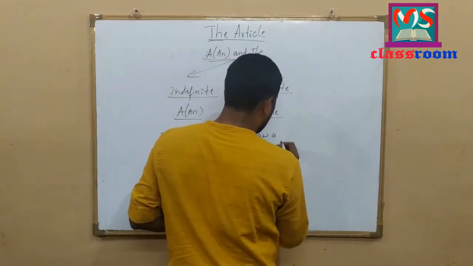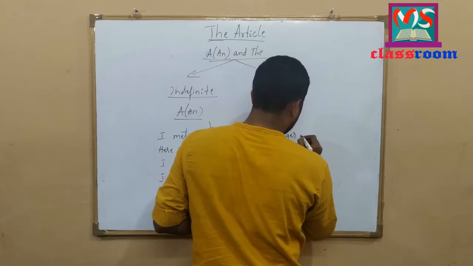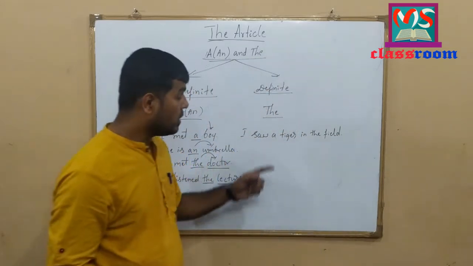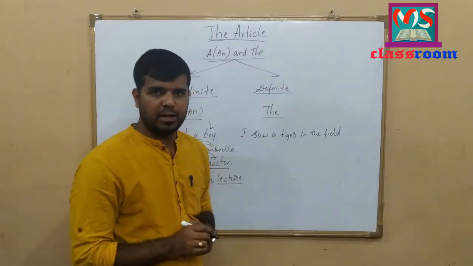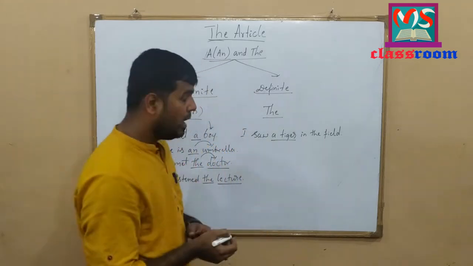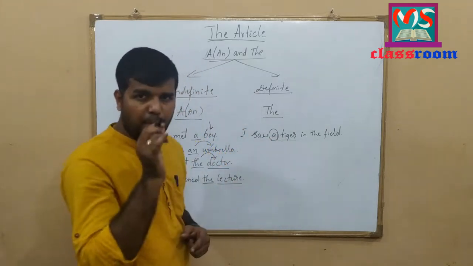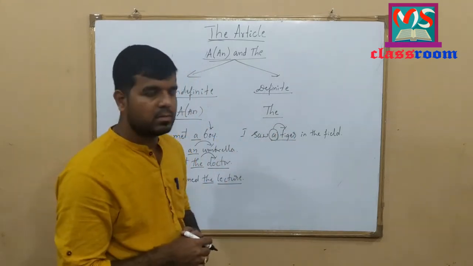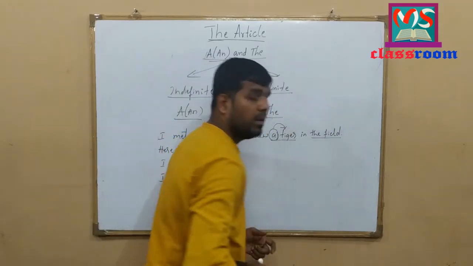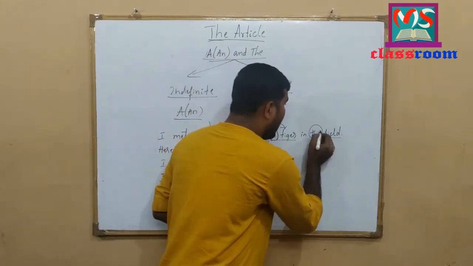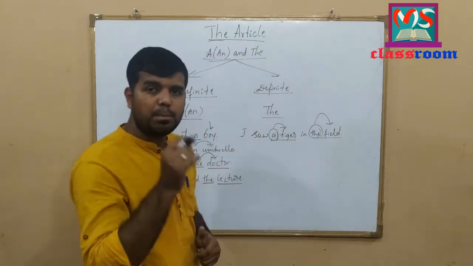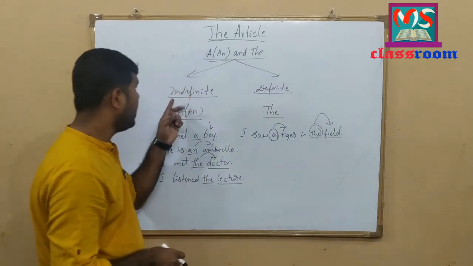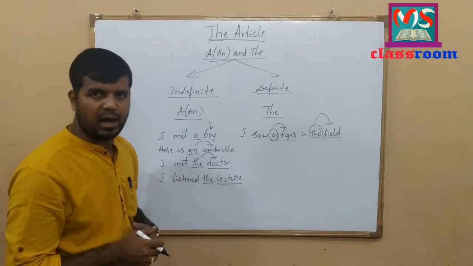Let me write one more example. I saw a tiger in the field. Look at the example here. I saw a tiger in the field. Here a tiger. Indefinite article a doesn't point out any particular tiger here. It points out any one of the tigers. And here the field. Here definite article the points out particular field here. It points out definite field here. I hope you have understood the difference between indefinite article and definite article.